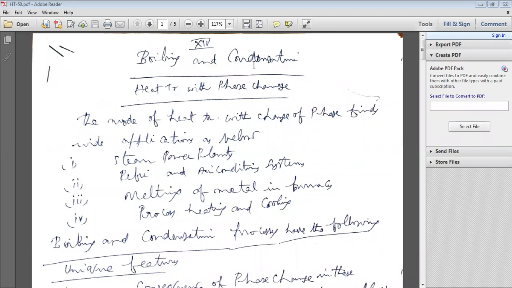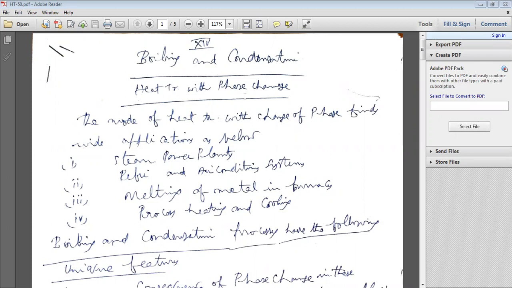What is boiling? Liquid boiling to the other phase, vapor. For example, take water. Water boils at 100 degrees centigrade. After boiling, the liquid water becomes vapor, steam.